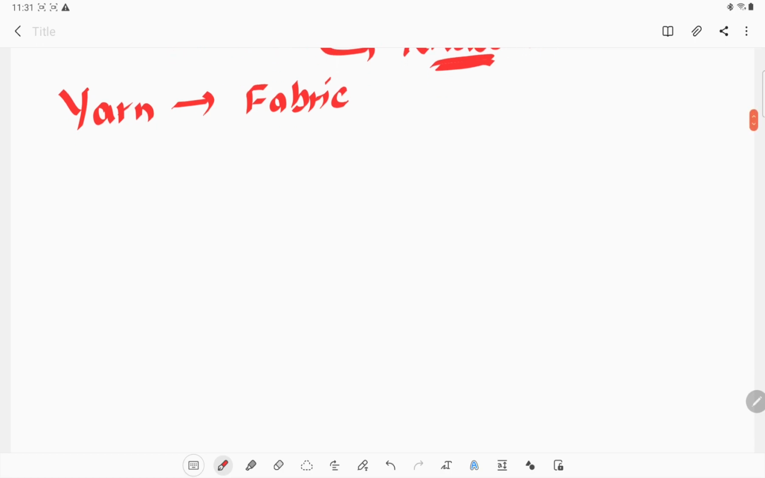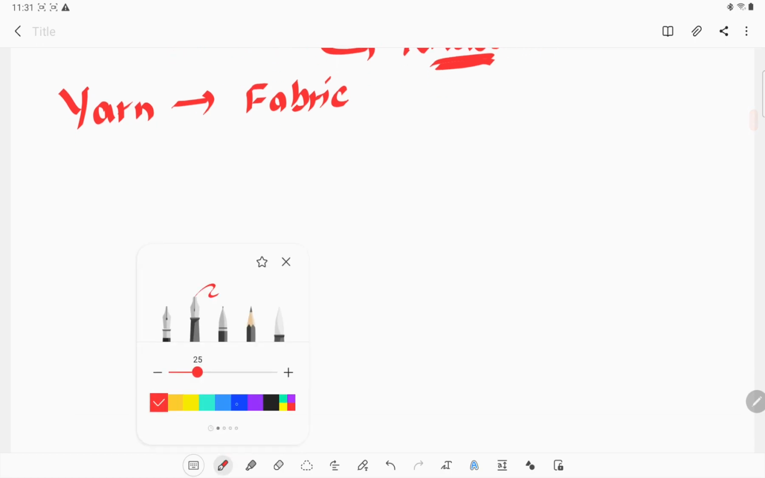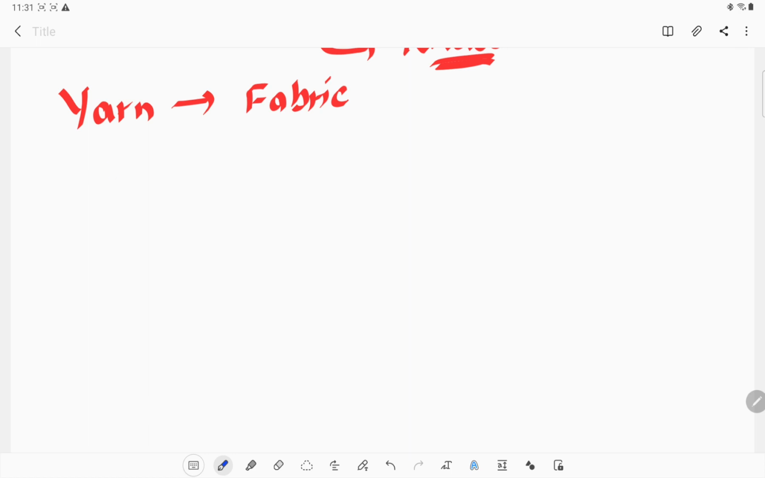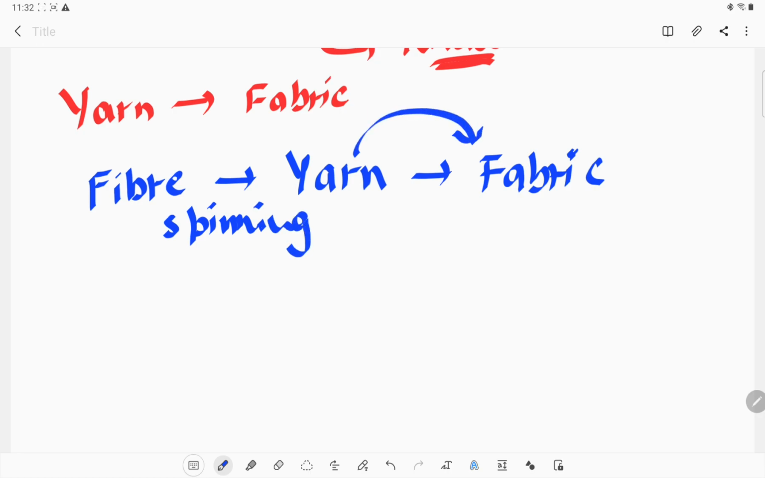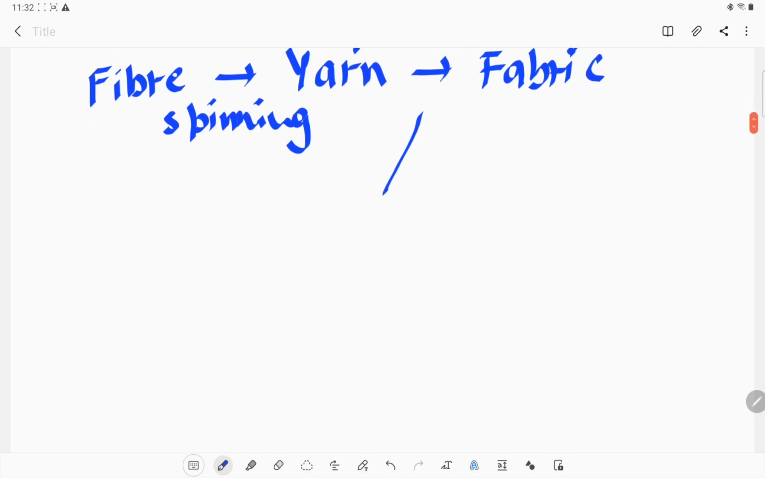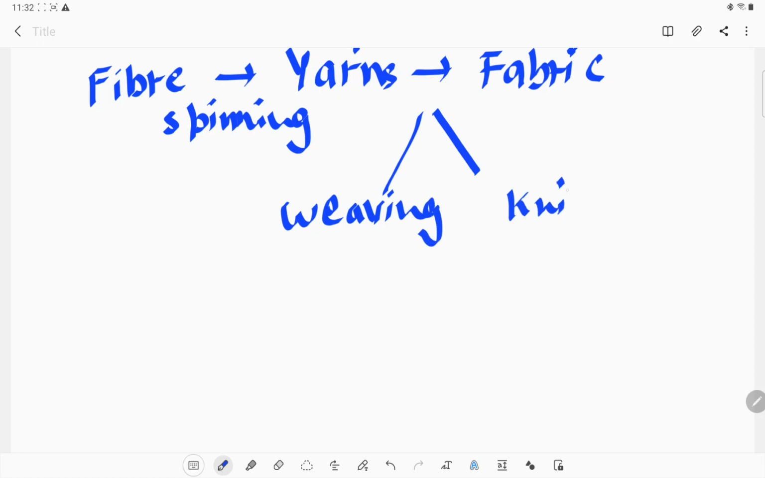Okay, in the initial stage, what we have done is understand that first the fiber will form a yarn, and that yarn will form a fabric. Now, fiber will form a yarn with the process of spinning. Okay, we understand this. Now, how this yarn will form a fabric, there are two kinds of ways. There is weaving, the first way, and the second way is knitting.